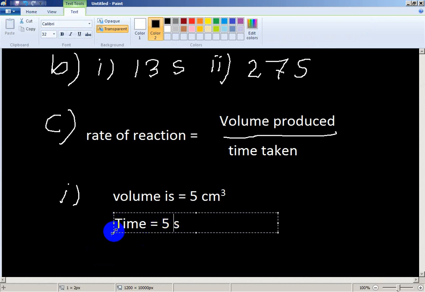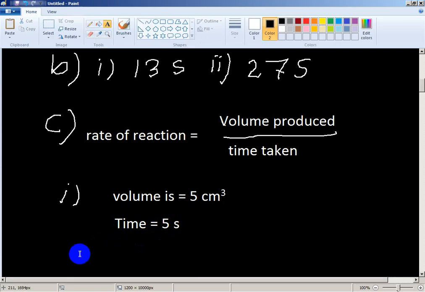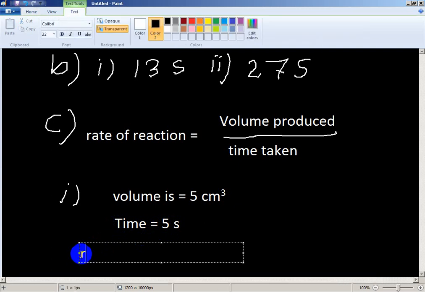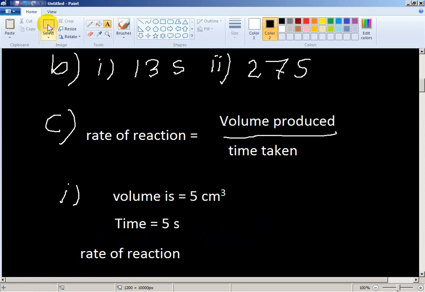What is the rate of reaction? 5 divided by 5. Rate of reaction equals